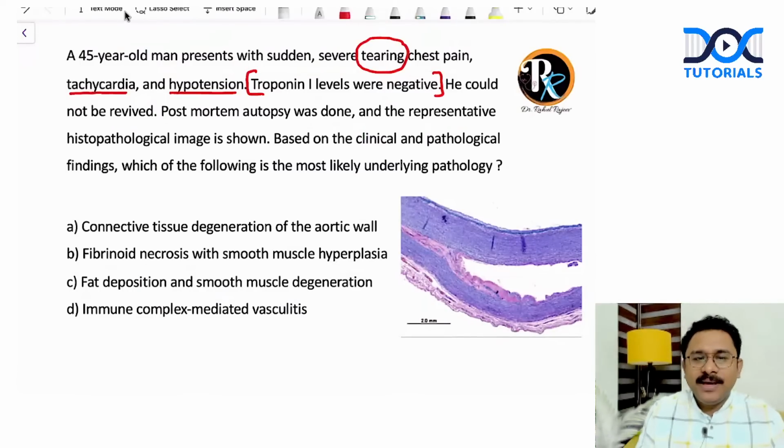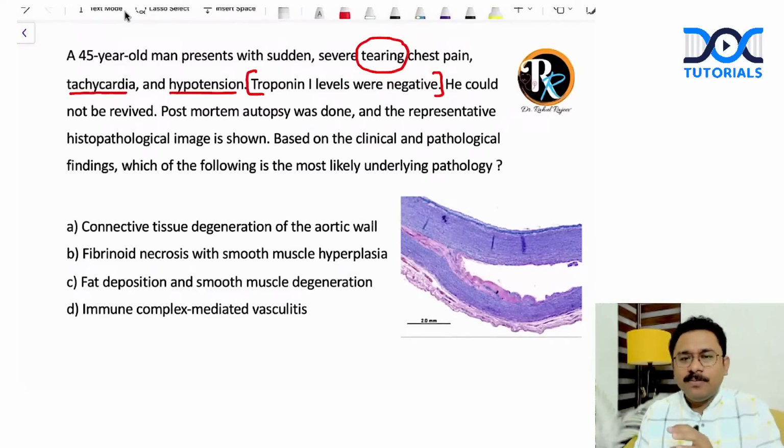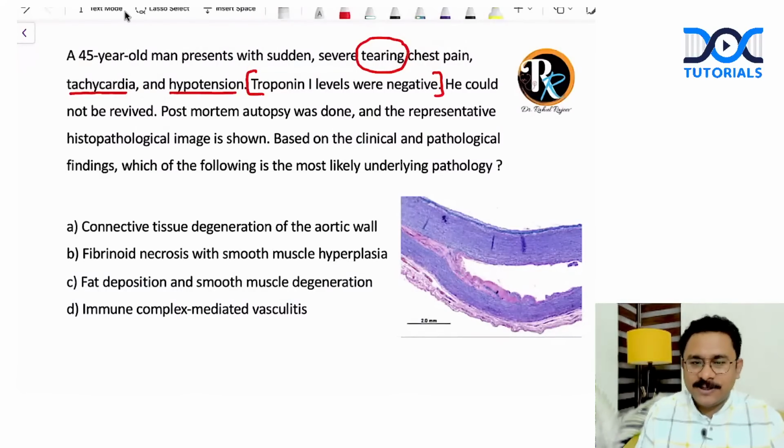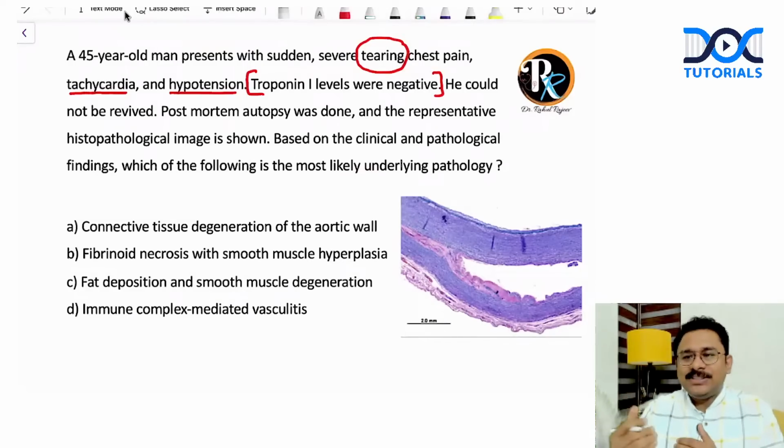So he could not be revived and a post-mortem autopsy was done. Before I come to the autopsy itself, my mind is already aligned with dissection as the answer, aortic dissection, right? This is how you should think in the exam. Be confident, and try to formulate the diagnosis in your mind even before you go to the image, so that once you see the representative image, you can make out the abnormalities quickly, right?